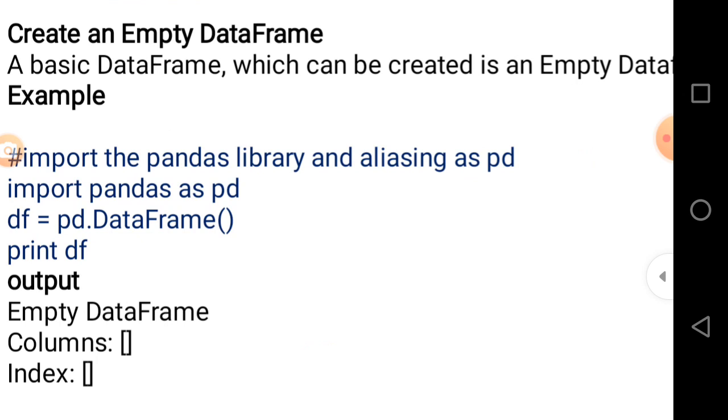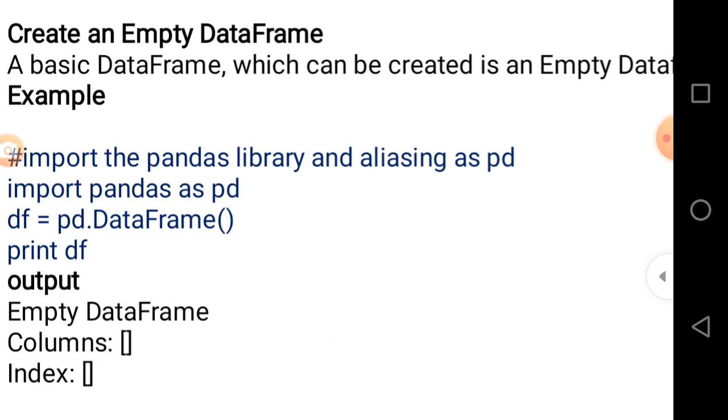For example, if you want to create a data frame, just write pd.DataFrame, because DataFrame is a constructor or function that belongs to Python pandas. So the second line is pd.DataFrame assigned to a variable df. After that there is the print statement, print df. Whatever the data frame is will be printed after the execution of that statement.